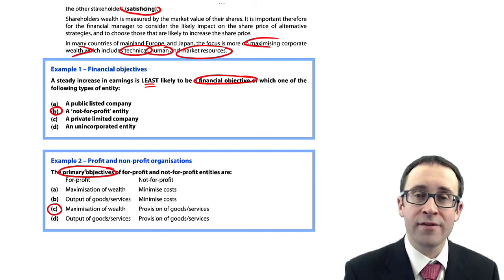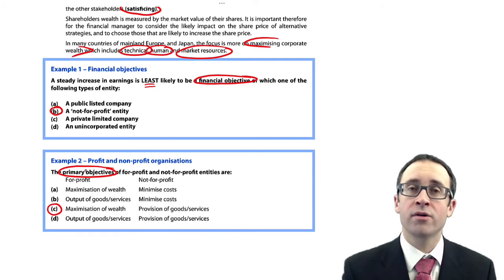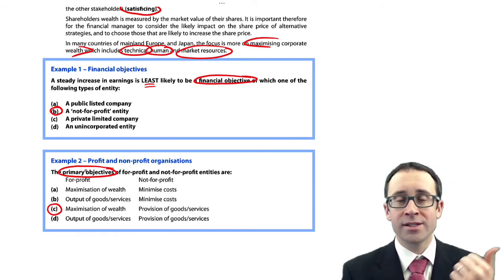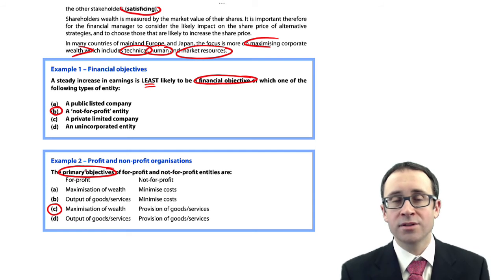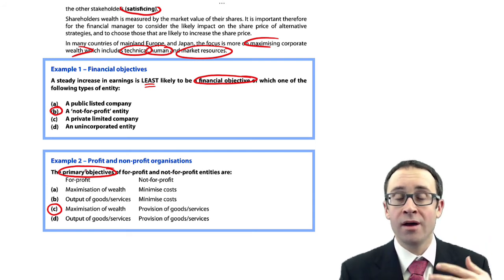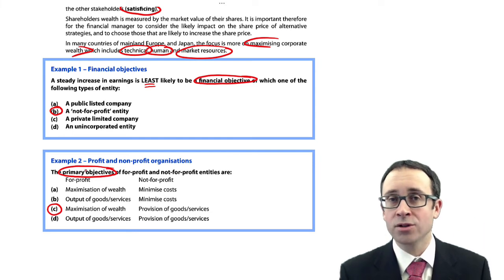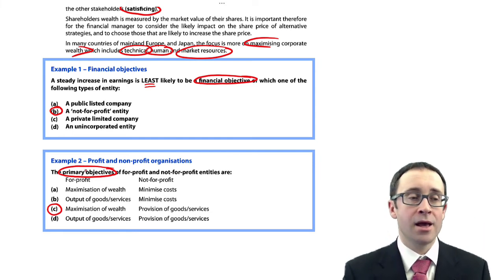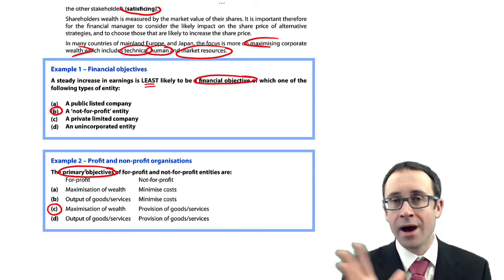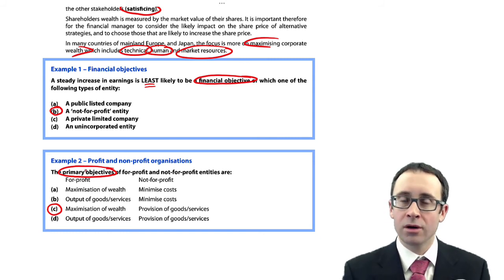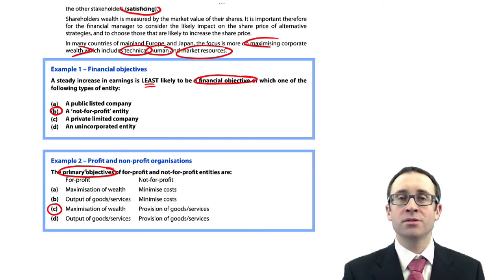So that finishes off this first bit with regards to thinking about your stakeholders, their objectives, and the different types of entities that we need to think about, and what their financial and non-financial objectives may be. From now on in the rest of this chapter, we'll begin to look at some of those financial objectives in a little bit more detail.